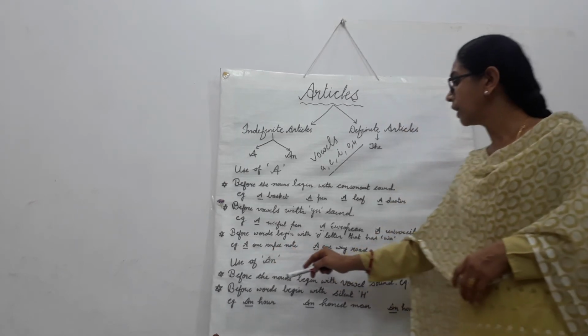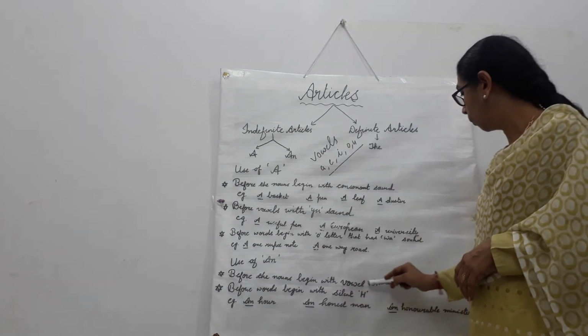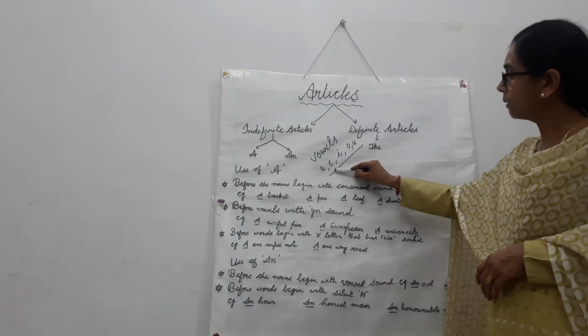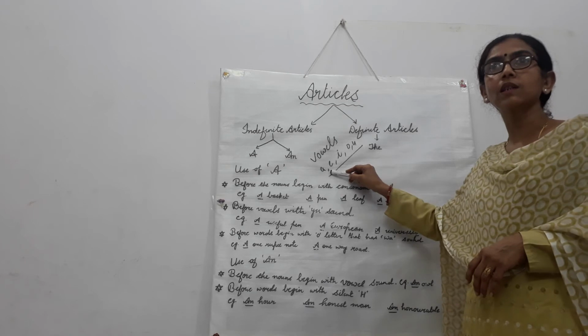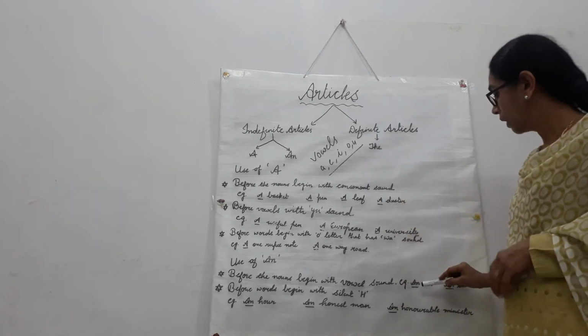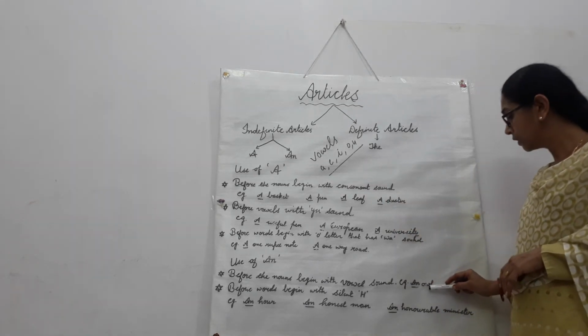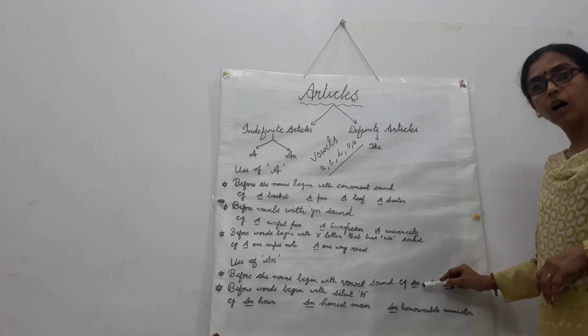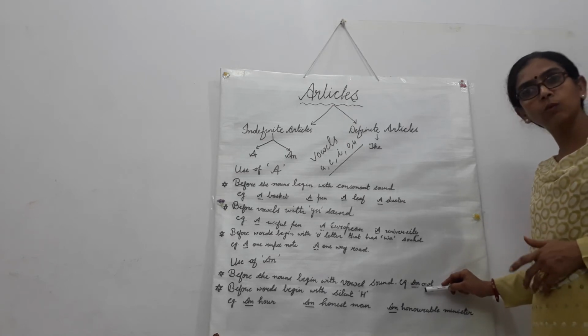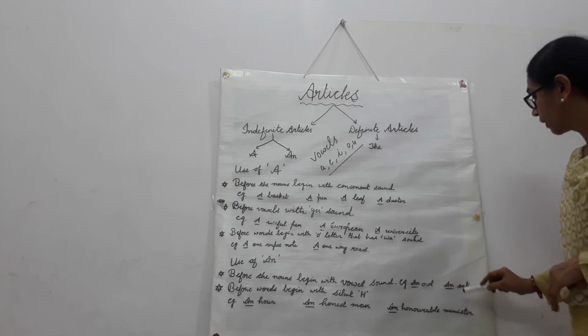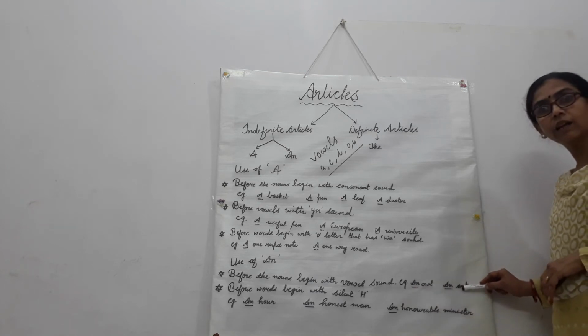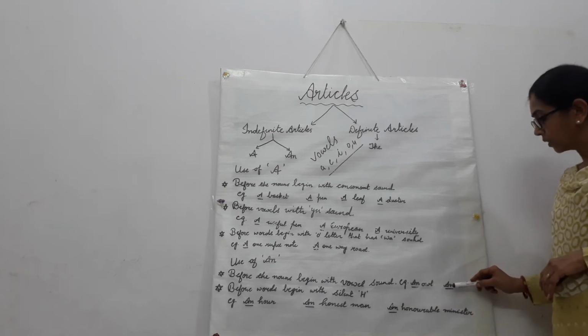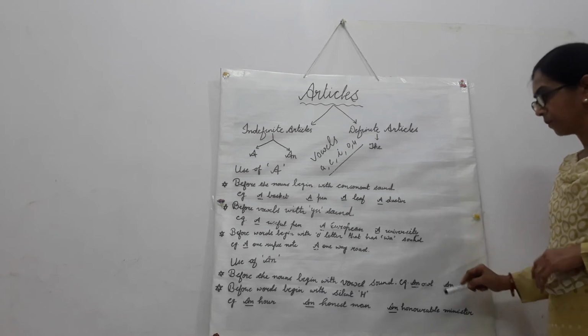Now let's move to article an, where we use article an. We use article an before nouns that begin with a vowel sound. If a noun starts with any of these vowels, there we use article an. See this example: owl. Owl begins with o and o is a vowel, so we use article an. Ant. Ant, a is here, so we use article an.